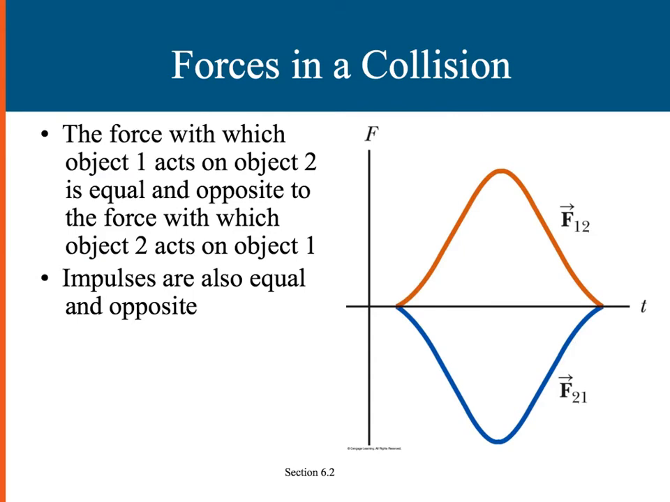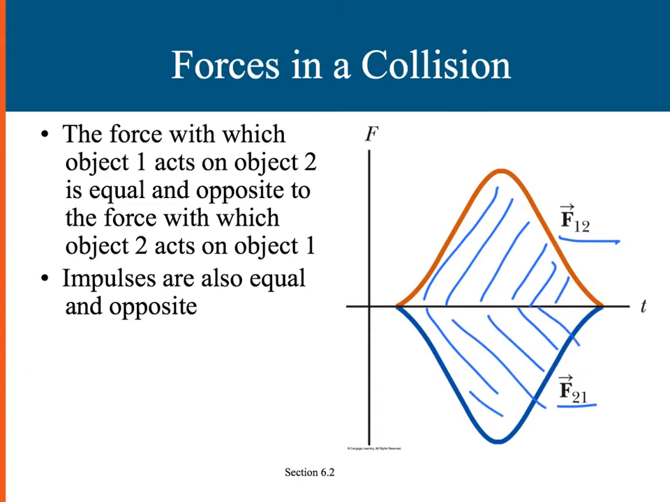And we can see this looking at each force graph. The force of object 1 on 2 is going to be positive, and the force of object 2 on 1 is going to be negative. Now, it doesn't really matter which one's positive, which one's negative. The key is that the forces are equal but opposite. And if you see, the area under the curve of this one is going to have a positive area, and the area under the curve of this force is going to have a negative area. This means the impulses are also equal and opposite.